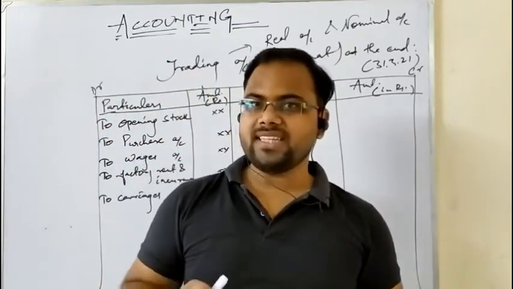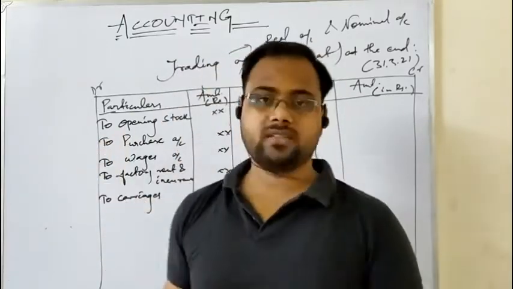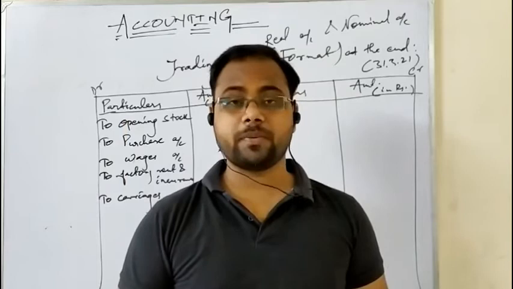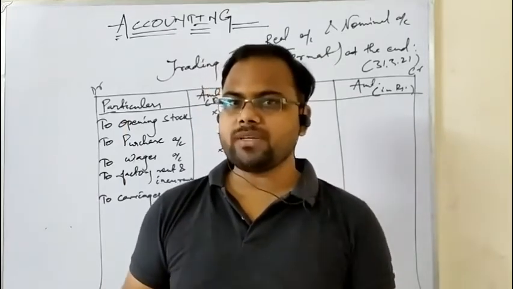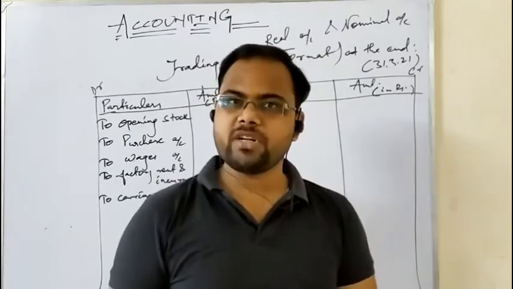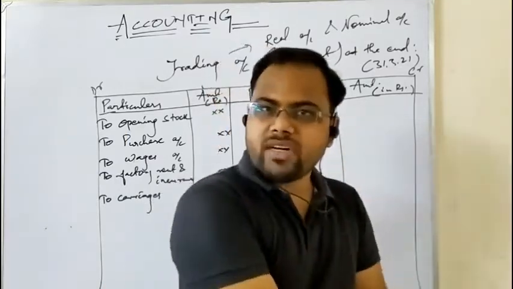Carriage inward is the expense on purchases, but carriage outward is the expense on sales. That means sales is after production, and after production it becomes part of the administrative unit. So carriage inward is a direct expense. Carriage outward is an indirect expense.